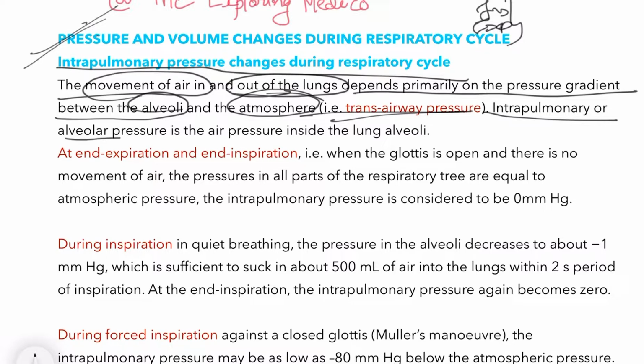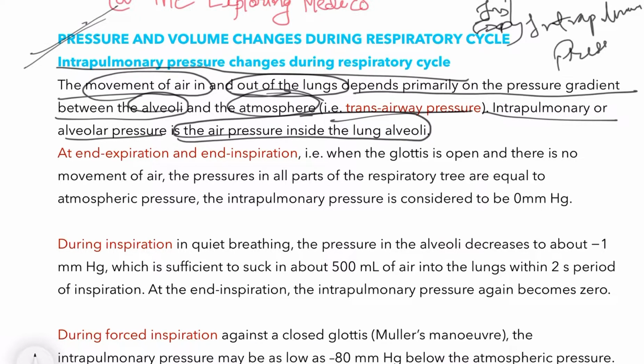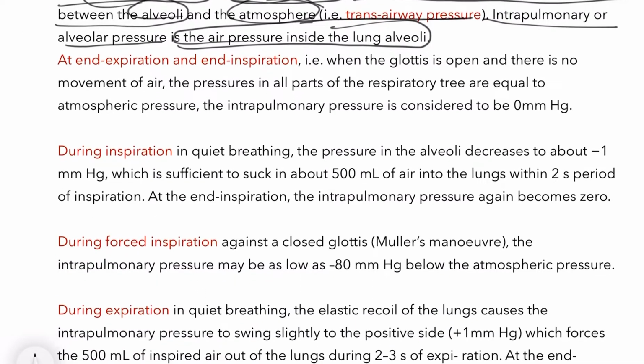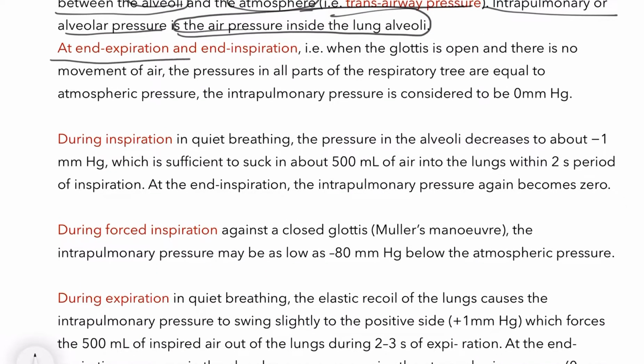Intrapulmonary or alveolar pressure is the air pressure inside the lung alveoli. Now, at end expiration and at end inspiration, that is when the process of inspiration is about to start and when the process of expiration is about to start, the glottis is open and there is no movement of air.